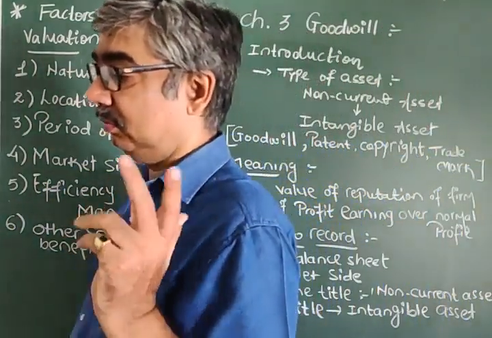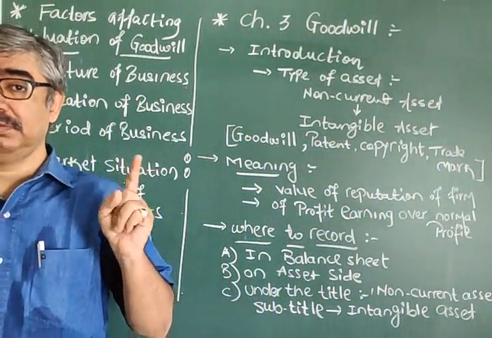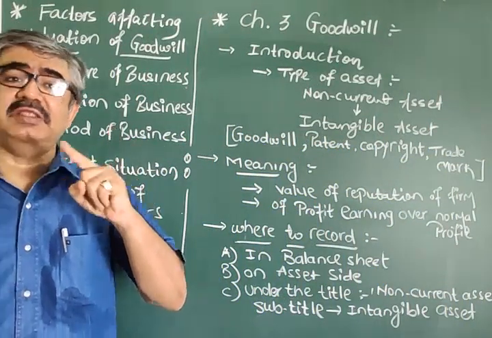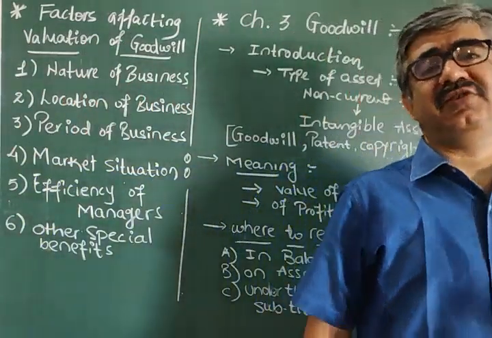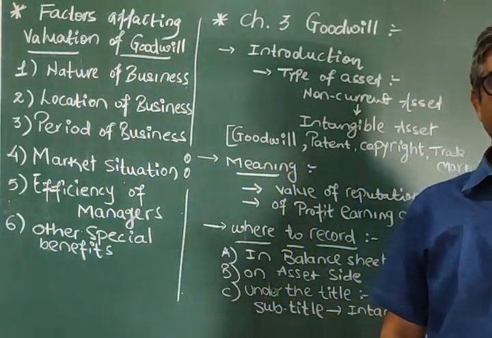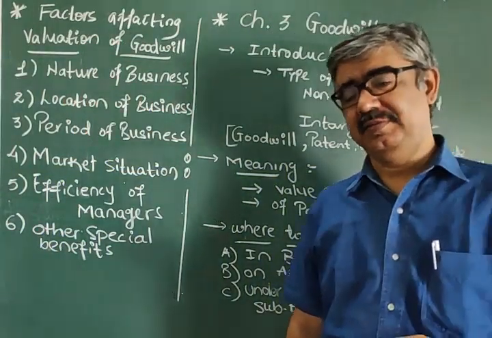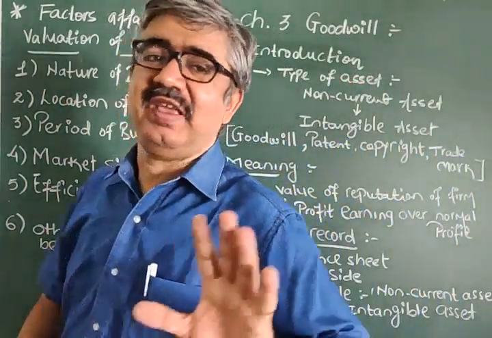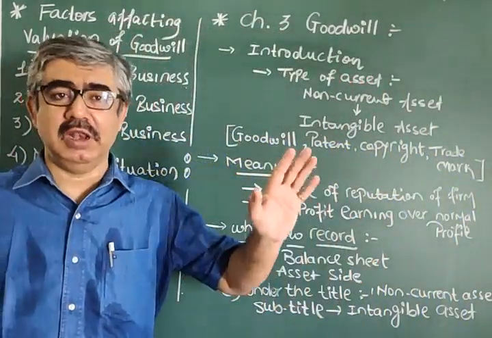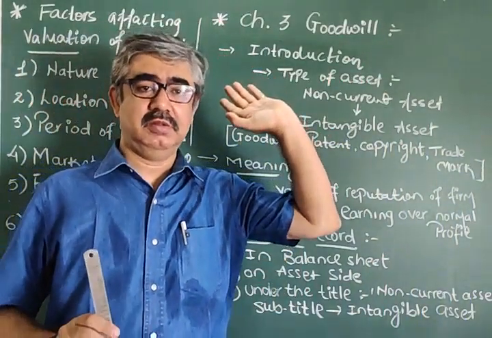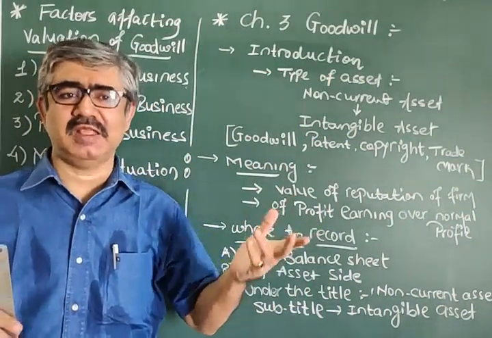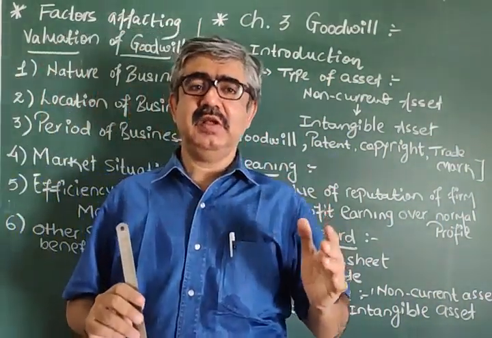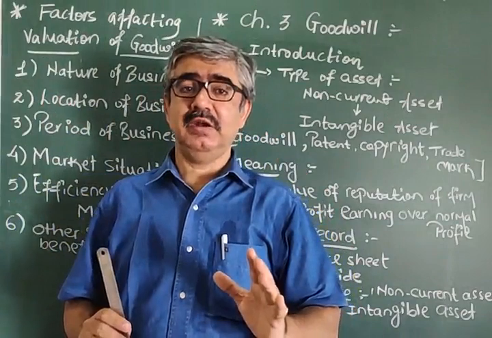One, tangible asset, another, intangible asset. What is tangible asset? What is intangible? See, I am not going to explain thoroughly like we were doing in 11th. You must know a little bit. Still, in short, tangible assets means the assets which you can touch.